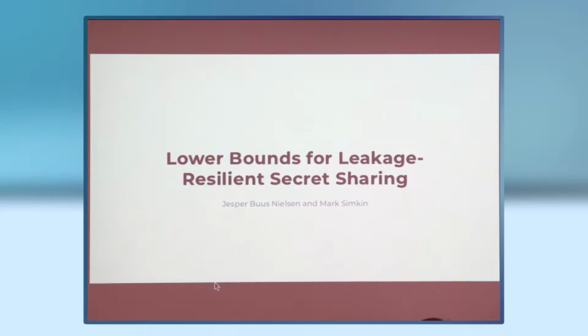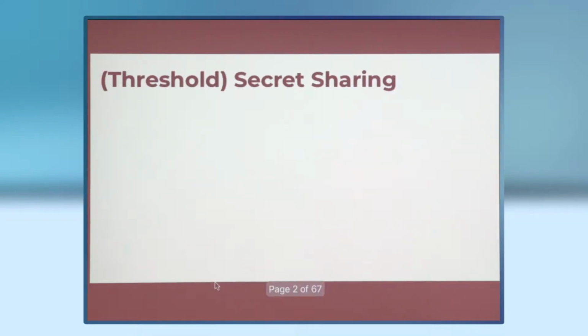I'm going to talk about some fairly simple work, which is a lower bound on leakage-resilient secret sharing, with Jesper Buus Nielsen, who's also at Aarhus University. I assume everybody knows what secret sharing is. In this talk, we focus on threshold secret sharing, so we only care about whether a set of parties is large enough to reconstruct the secret.